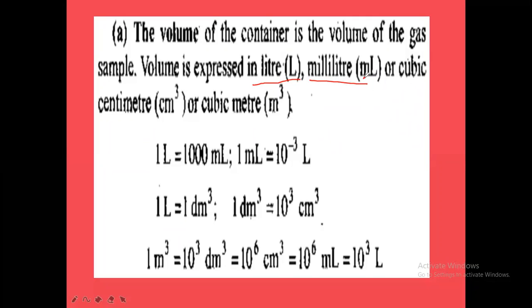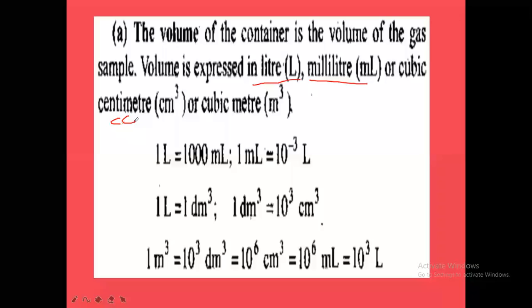Small m is milli, 10 power minus 3. Milli means 10 power minus 3. So milliliter or cubic centimeter. Cubic centimeter means cc. Cc means what? Cubic centimeter or centimeter cube. So centimeter cube or cubic centimeter, cc. Okay, or cubic meter, meter cube. Meter cube is what?